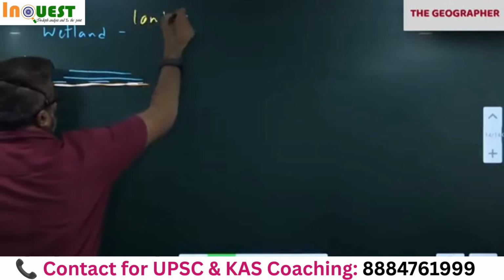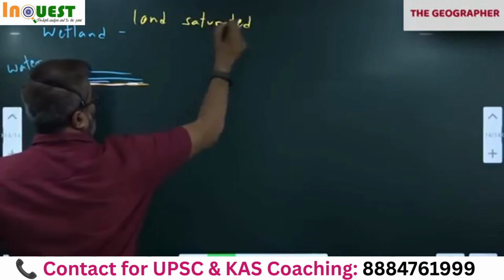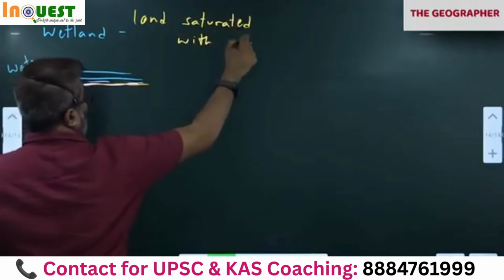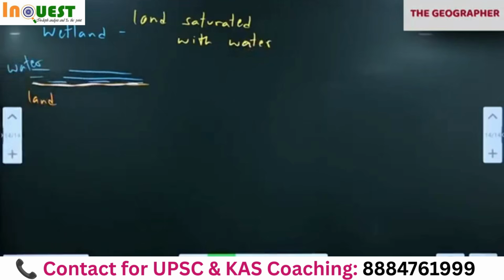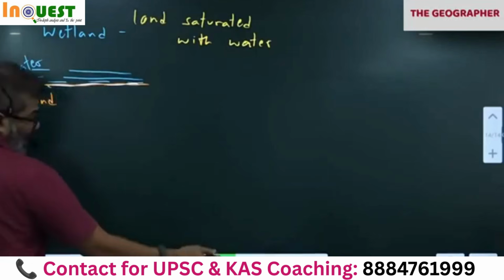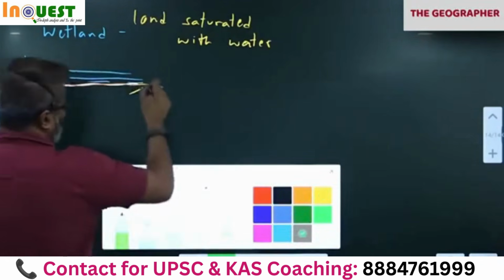Land saturated with water. Why? Because water is on the land for most part of the year. Soil and rocks will be mixed with water. So kind of hydric soil will be there here. Hydric soil. We call that hydric soil.